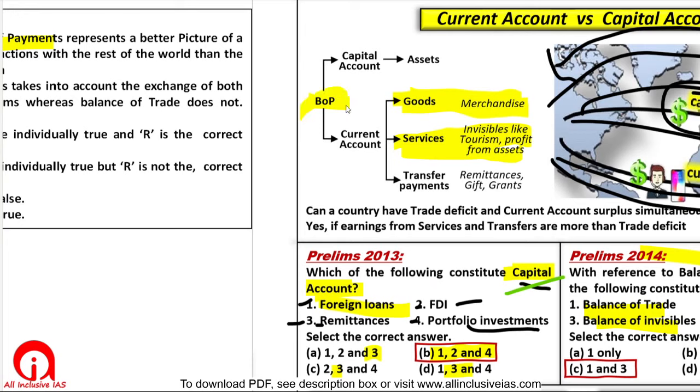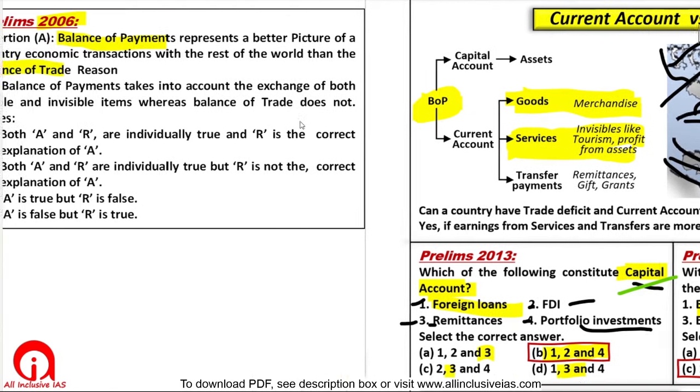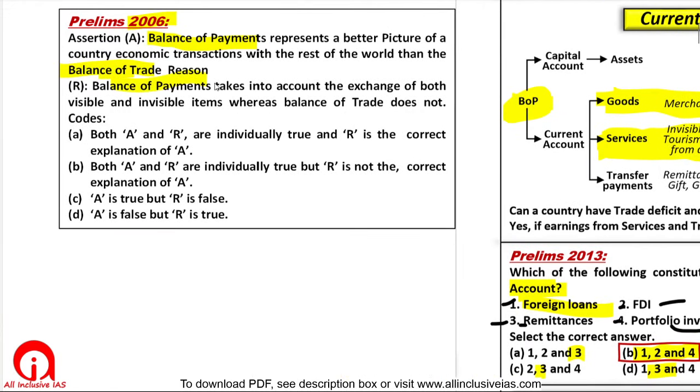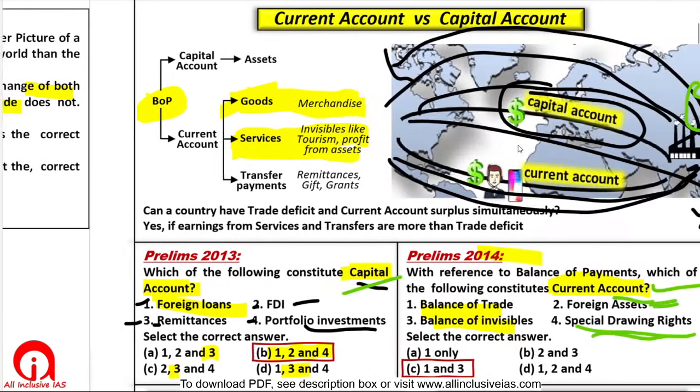So balance of payment is a better thing because India exports substantial services also, right? So reason is correct. Balance of payment takes into account exchange of both visible and invisible items, whereas balance of trade does not. It looks only at the merchandise goods.